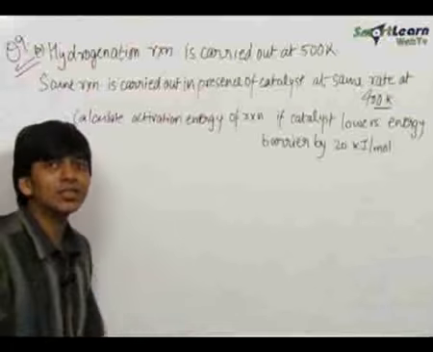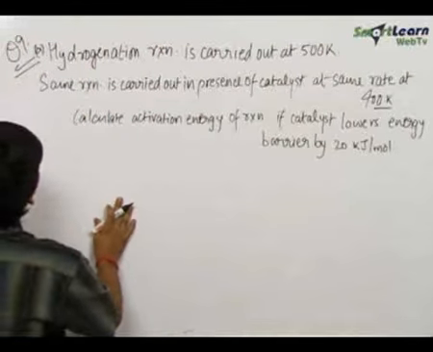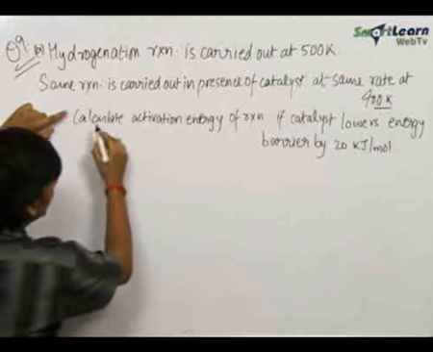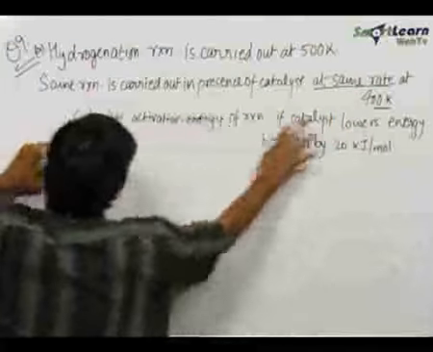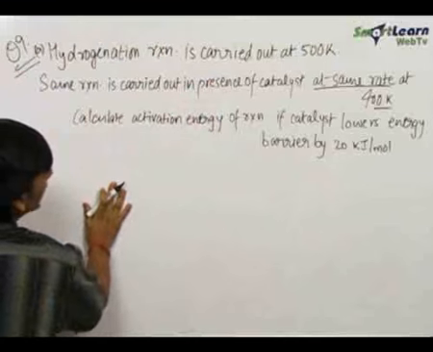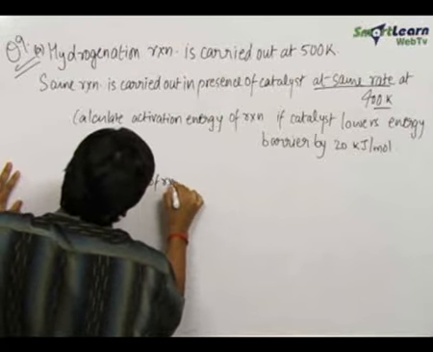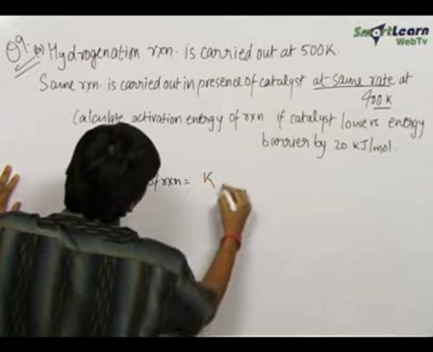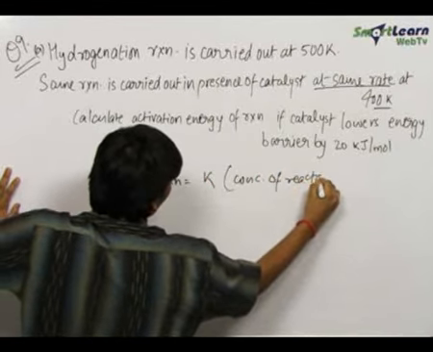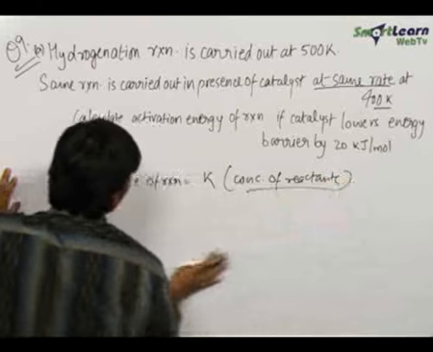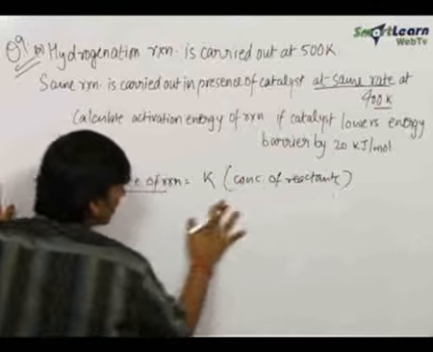So you must first understand what a catalyst does. What a catalyst does is it always reduces the activation energy. Now an important information given is that at same rate, the rate of the reaction is same at 400 Kelvin and 500 Kelvin. We know that the rate of reaction is equal to rate constant into concentration of reactants. Now assuming this to be same, the rate of the reaction is same. When this is not given, we have to assume this to be constant.